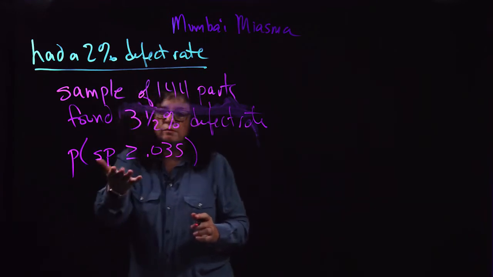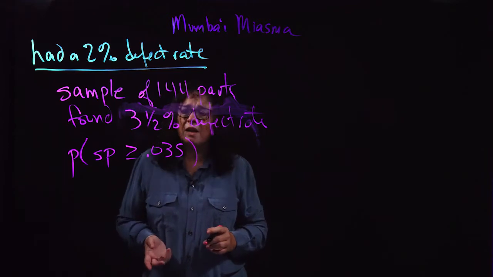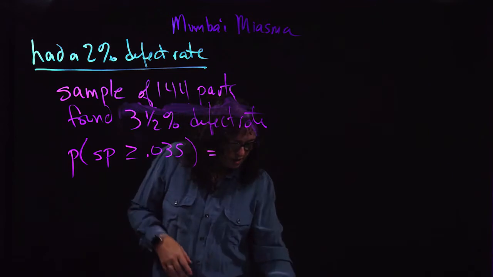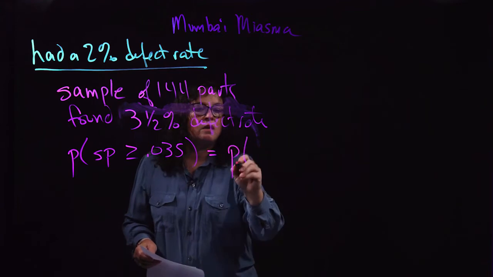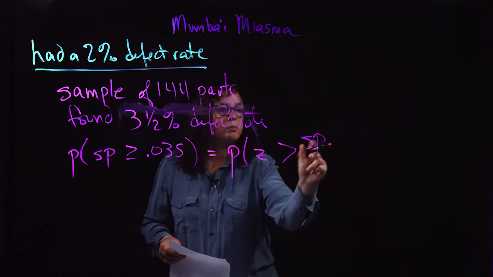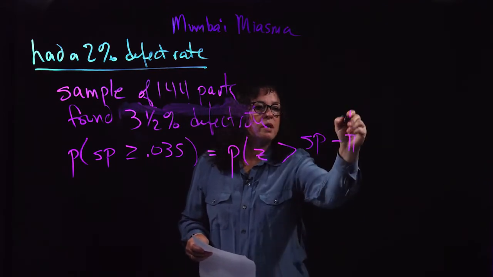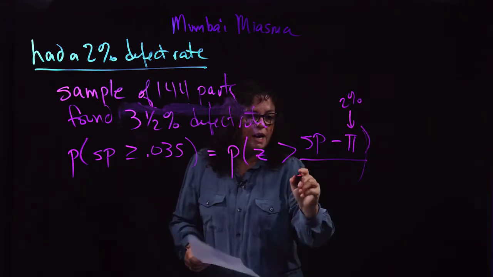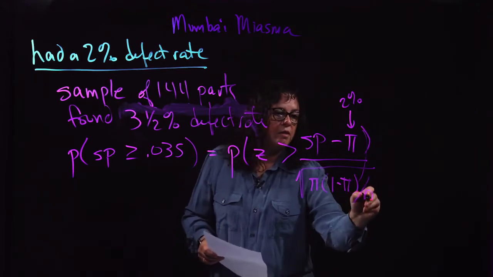So we want to find this. To do this, of course, you use the Central Limit Theorem. It suggests that you need to convert this to z. You find the probability that z is greater than the sample proportion minus your promised truth, which is the 2%, divided by the square root of the promised truth times 1 minus the promised truth, divided by n.